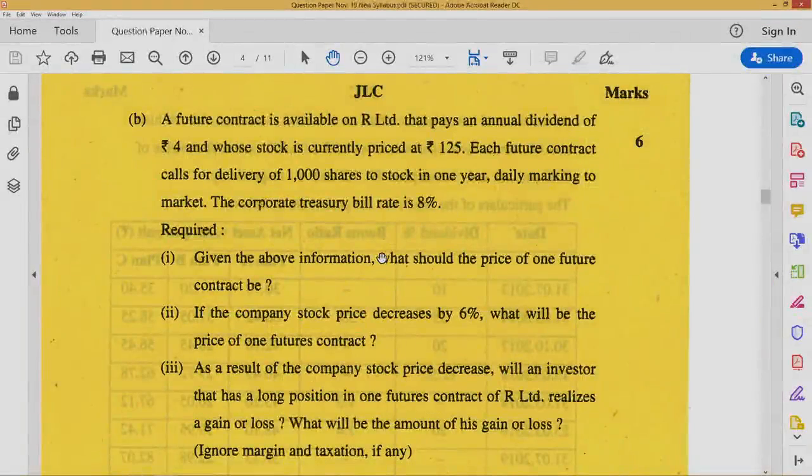Question number 2B. A futures contract is available on R Limited that pays annual dividend of rupees 4 and its stock is currently priced at the rate of rupees 125. Each futures contract calls for delivery of 1000 shares of stock in 1 year. Daily marking to market. The corporate treasury bill is 8%.